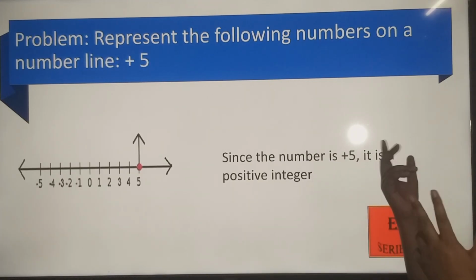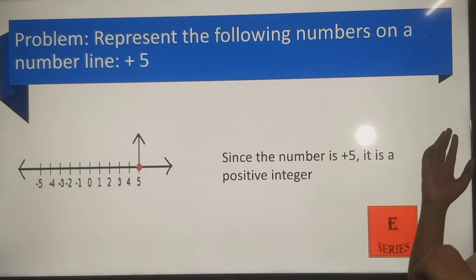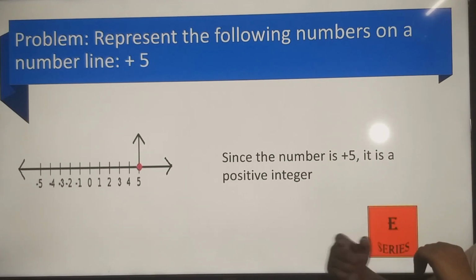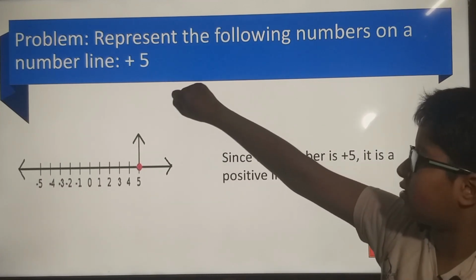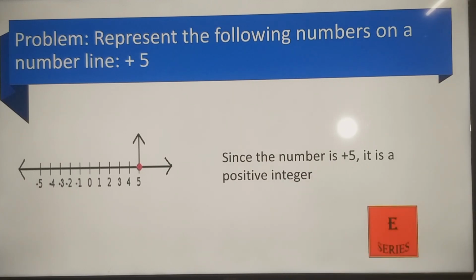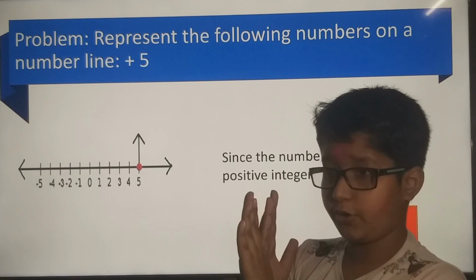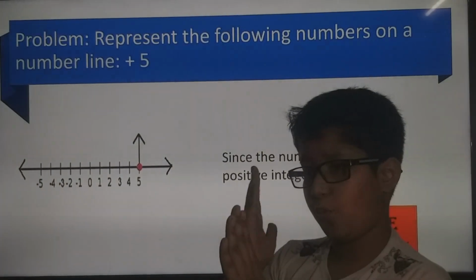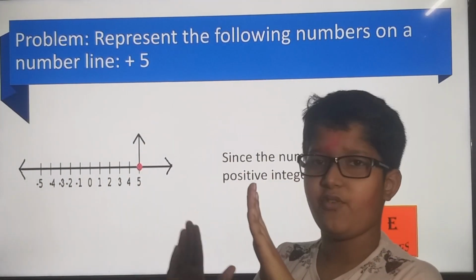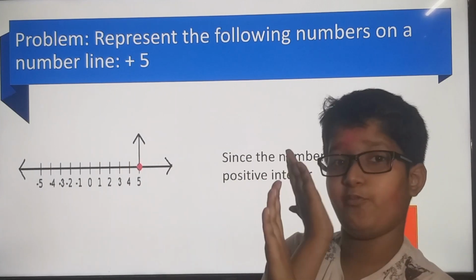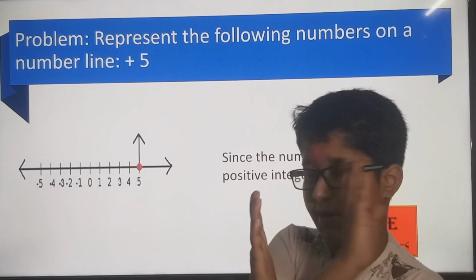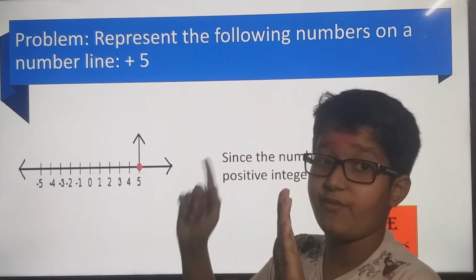Problem 2: represent the following numbers on a number line. This question we have to represent on a number line, plus 5. Now to represent it, I will take a number line. Now 0, I hope you can do this without the PPT. 0 1 2 3 4 5 6, and so on, and minus 1, minus 2, minus 3, minus 4, minus 5. So we have to look at plus 5, positive 5.